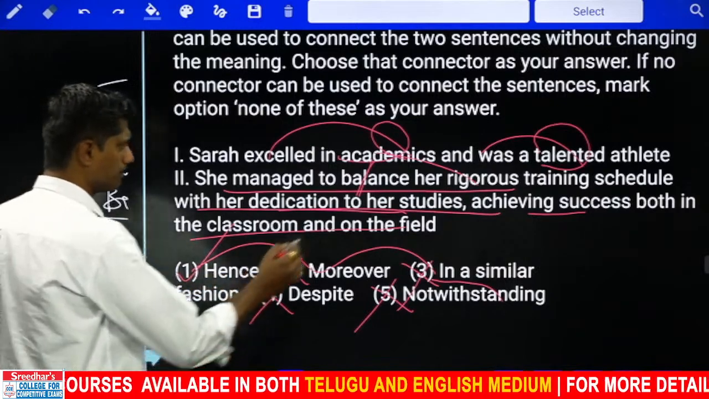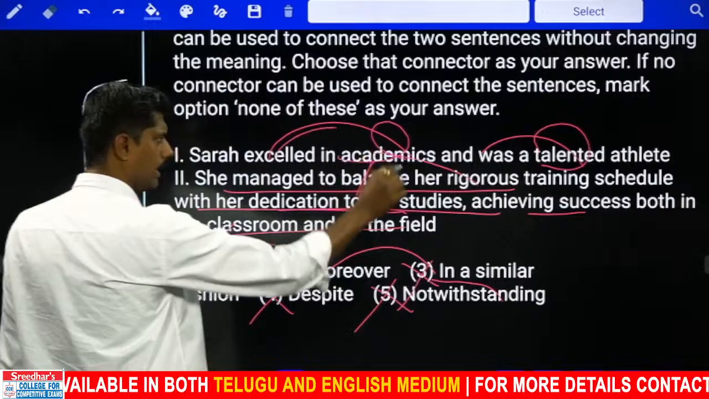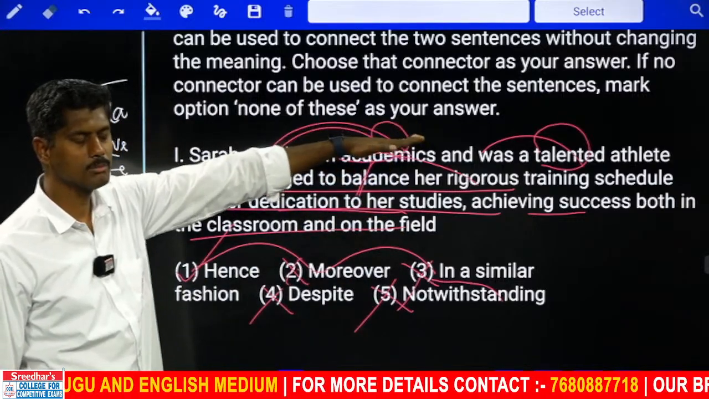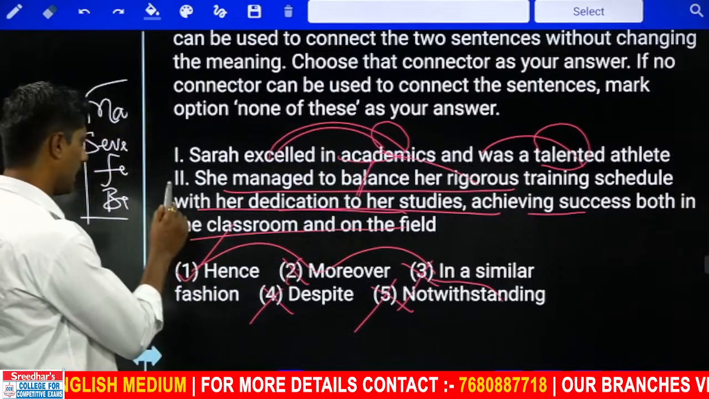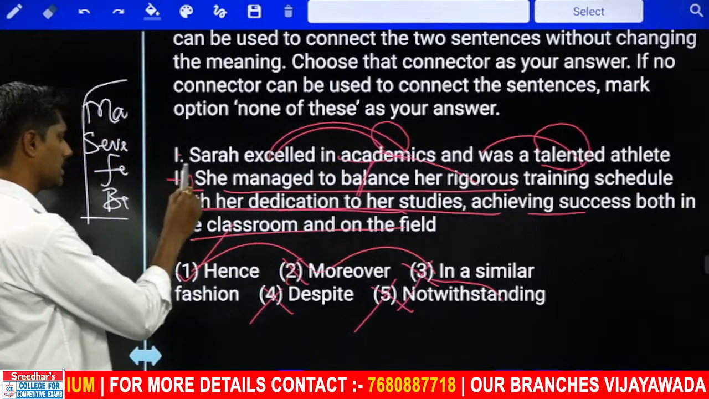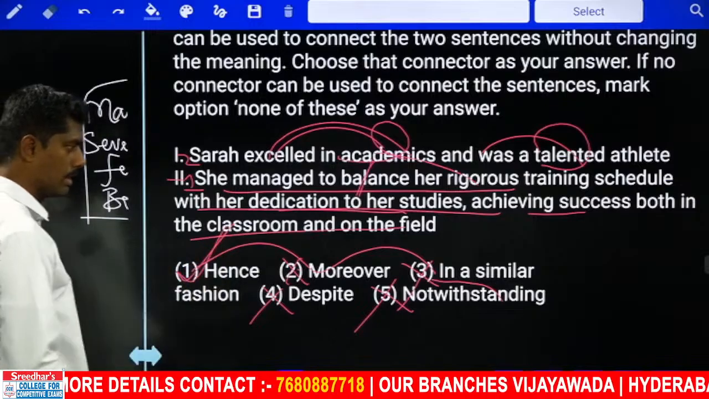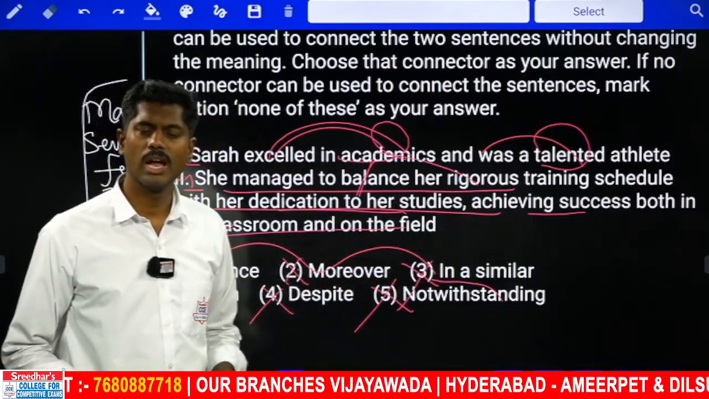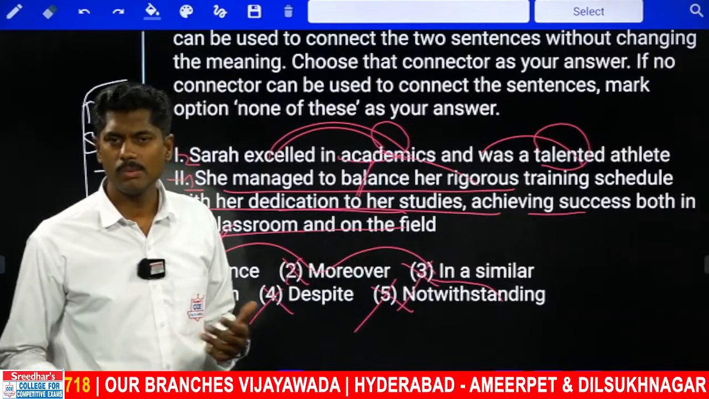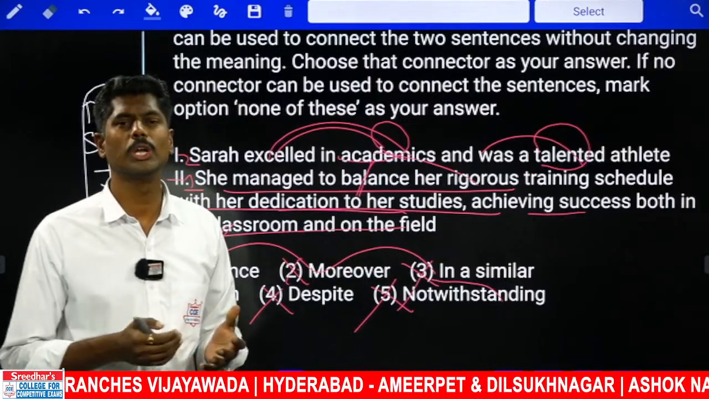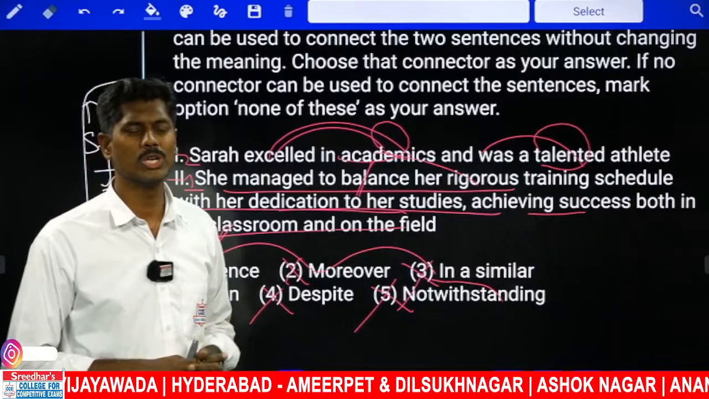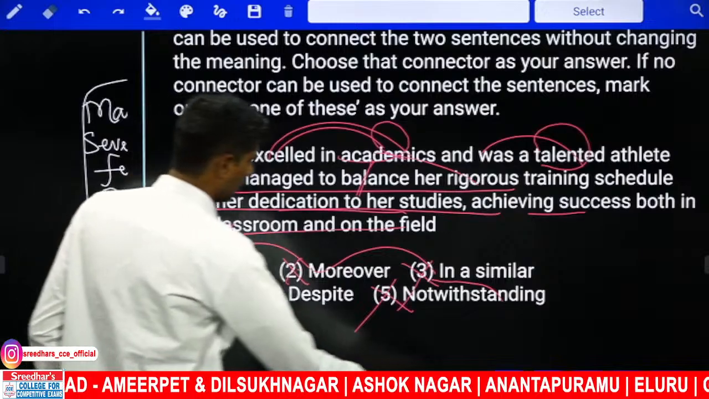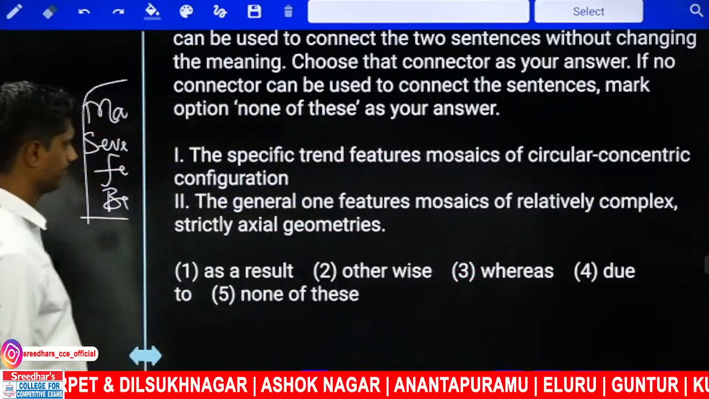Now if you observe, she excelled in academics and a talented singer. I am trying to keep it in the second. If you take second as the first one and first as second one, hence is more appropriate. Similar fashion, when can I take? She excelled in academics and talented athlete. In the similar fashion, she also was good at sports, or she was also good at singing. I should take in that way. So I would like to go with the first option.